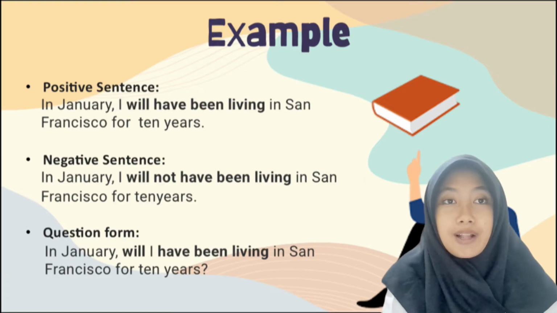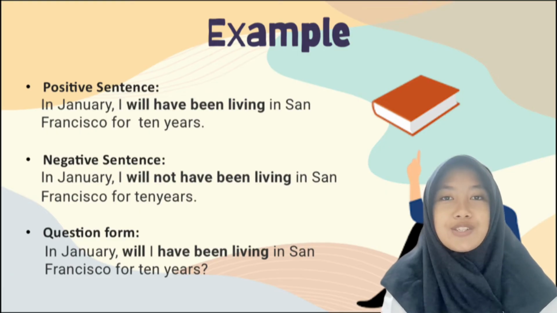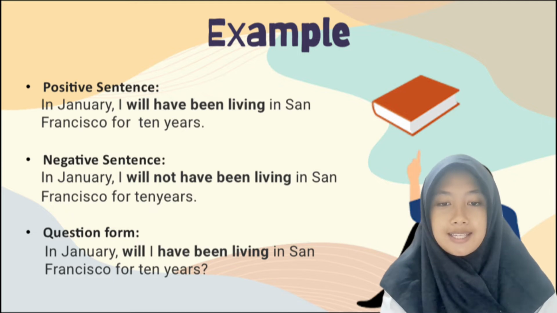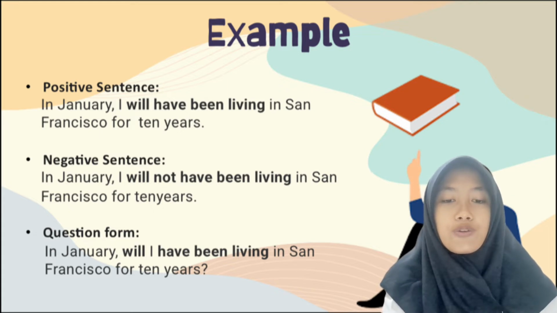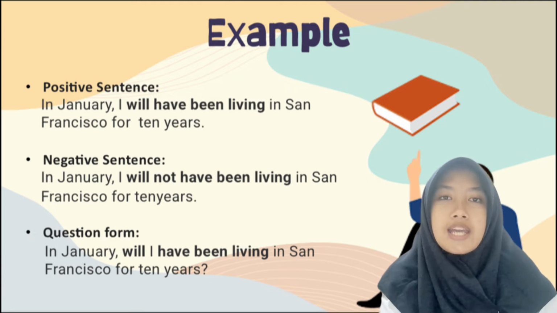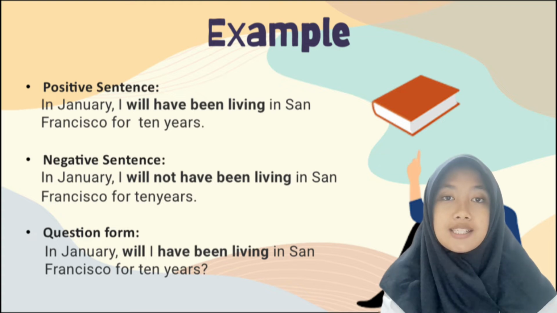And then the example of future perfect continuous tense. For positive sentence, in January, I will have been living in San Francisco for 10 years. And then for negative sentence, in January, I will not have been living in San Francisco for 10 years. And for the question form, in January, will I have been living in San Francisco for 10 years?